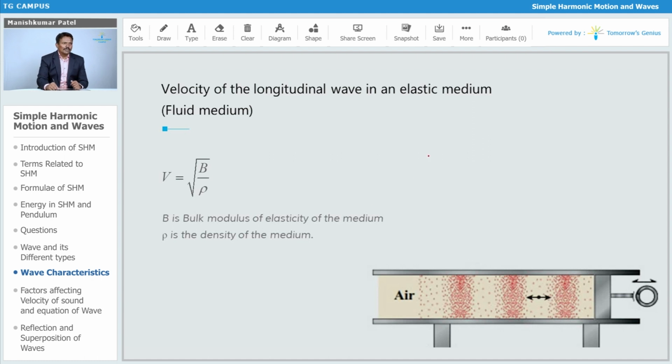We define the bulk modulus as dP upon dV by V. That is how we define the bulk modulus, and the velocity of sound through the medium is given by square root of B upon rho.